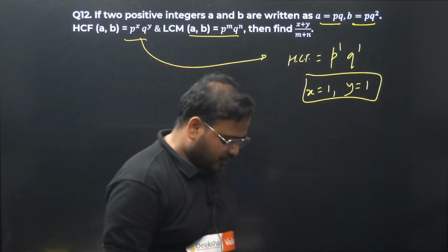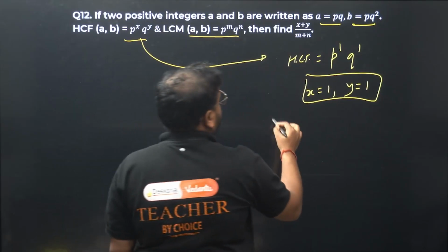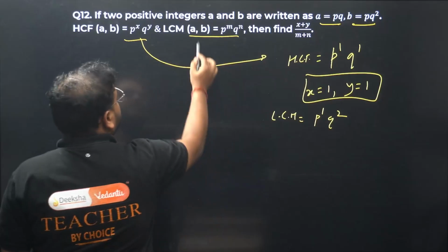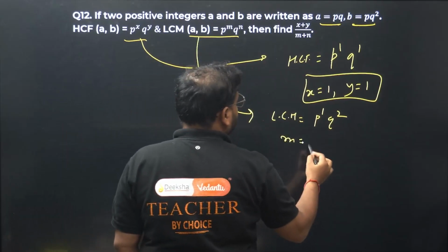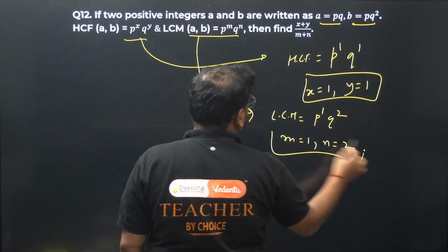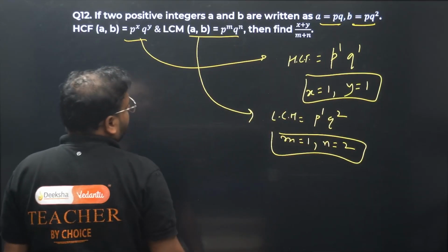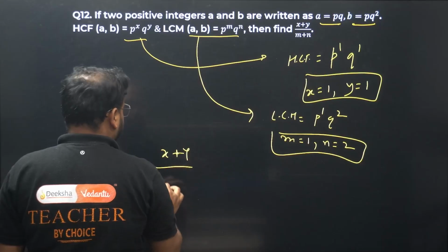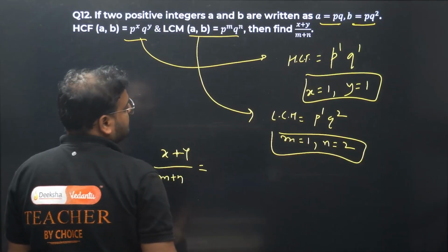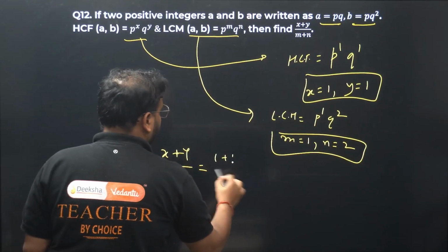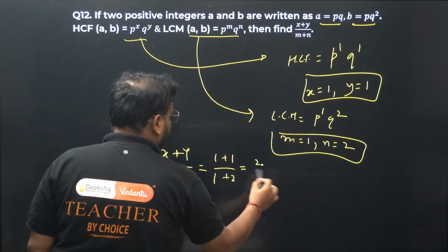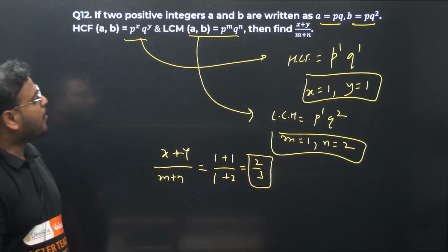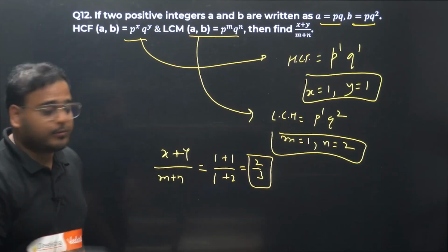What about LCM? All the factors with highest powers. pq again, power will be 1 and 2. Compare with this. You get the m value as 1 and n value as 2. So what are we looking for? x plus y upon m plus n. What is the answer? 1 plus 1 upon 1 plus 2. That is 2 upon 3. Answer is 2 upon 3. Question number 12 also is over for you.